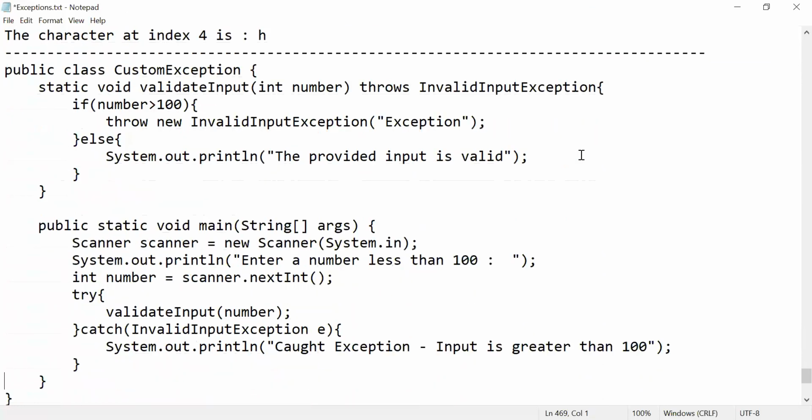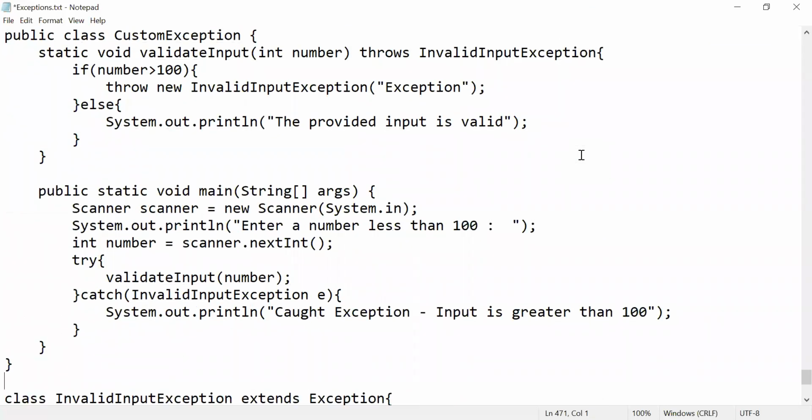Got it? Now let's see how to create our own exceptions. Previously we have seen arithmetic exception, array index out of bound exception, number format exception, string index out of bound exception, and null pointer exception. Now I want to create my own exception, it might be called MLR exception, CSE exception, whatever. These are all predefined exceptions that we have learned. Now I want to create my user defined exceptions, nothing but custom exceptions.